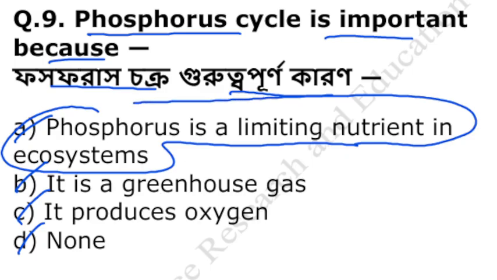কারণ the phosphorus is an important component of DNA, ATP, phospholipids. These are the major cellular components.